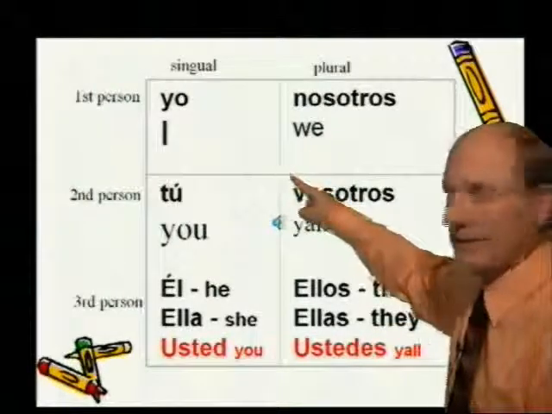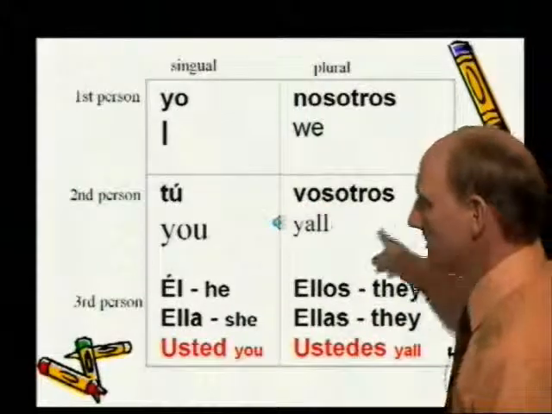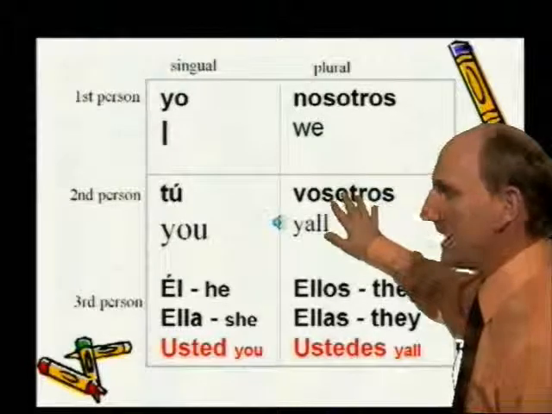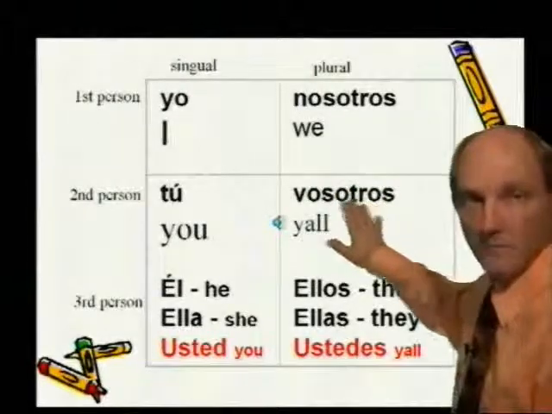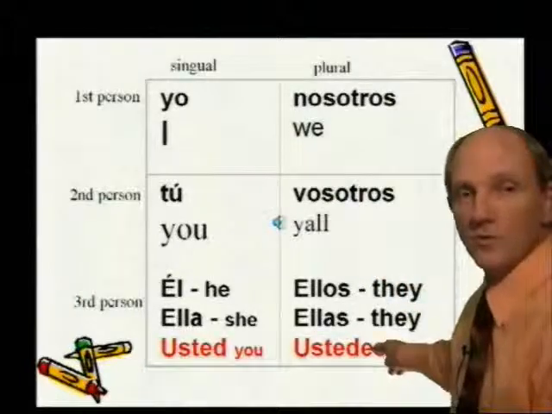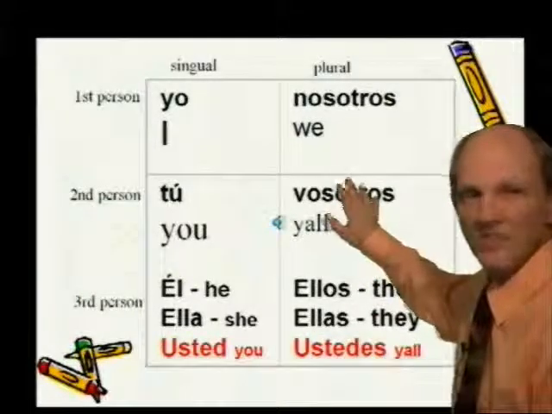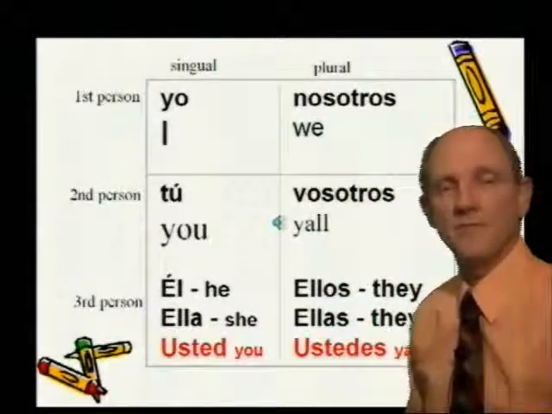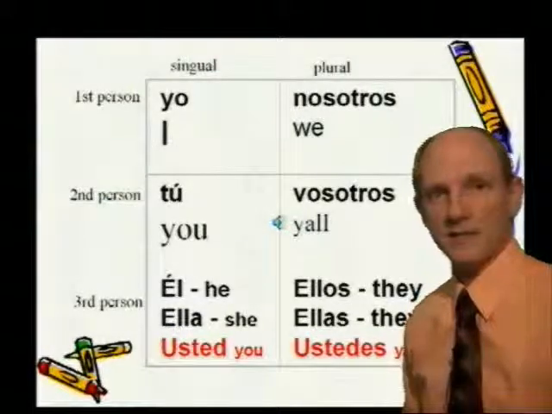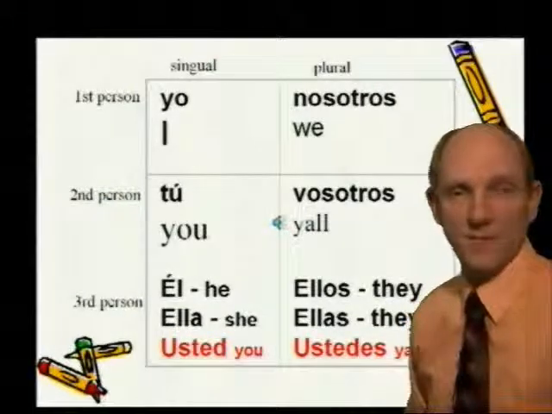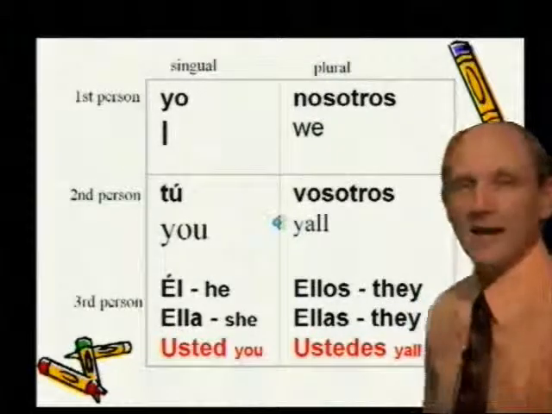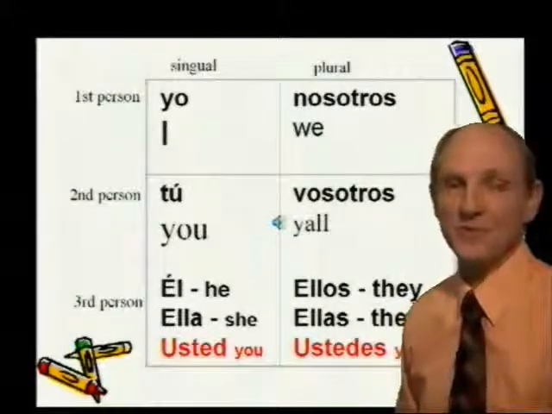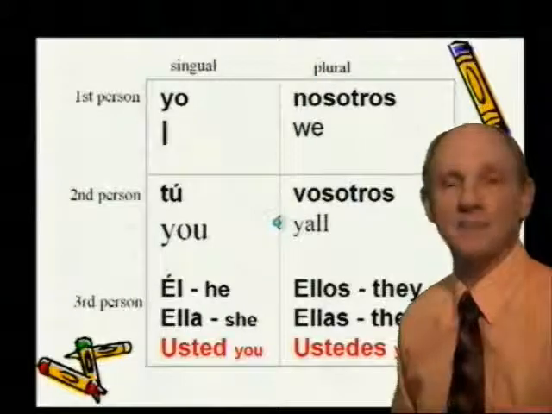So if you would like, take a pencil and mark through this. You can draw yourself an X right here through this box, eliminate it, and remember that if you want to say y'all or you all, you're going to have to use ustedes, not this one. We'll just eliminate it. I wanted to show it to you so you'd be aware of it, you would know how to pronounce it, and if you ever see it in literature someplace, you'll know what it is. Or if you ever meet someone from some part of the world that actually uses it. But here, 99.9% of all Hispanics who speak Spanish never ever use vosotros. Not in writing, not in speaking.